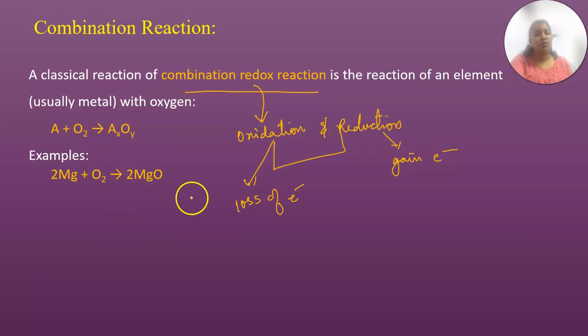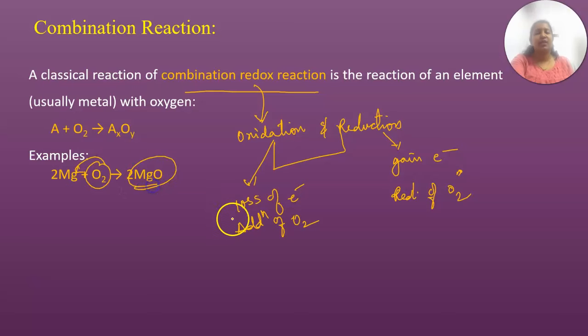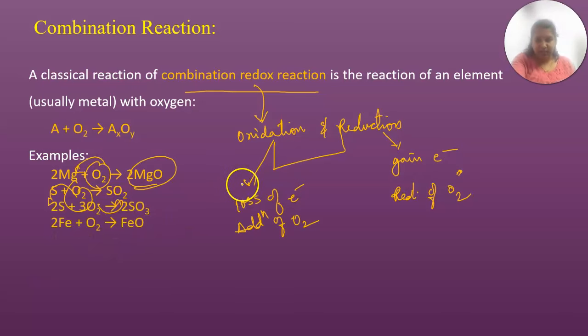We can also say addition of oxygen is oxidation, and reduction is removal of oxygen. Here oxygen is combining with magnesium and giving you magnesium oxide. Oxygen is combining with sulfur and giving you sulfur dioxide. That means addition of oxygen is taking place. These are a few examples.